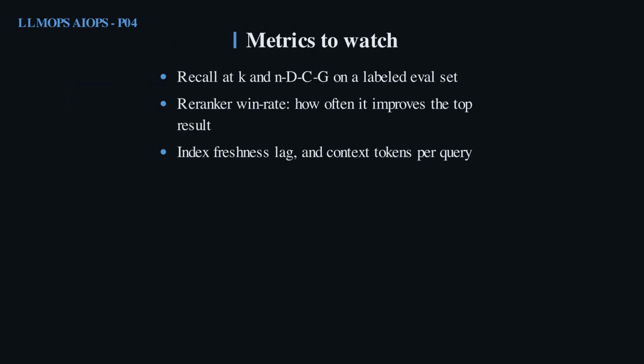Retrieval is measurable, so measure it directly. Recall at K and NDCG on a labeled set tell you whether the right passage is even being found. The reranker's win rate tells you it is earning its latency. And track how stale your index is and how many context tokens each query burns, because freshness and cost are the two things that silently drift in production RAG.